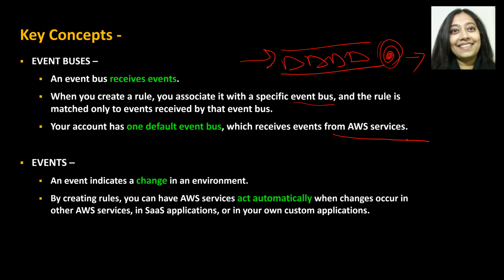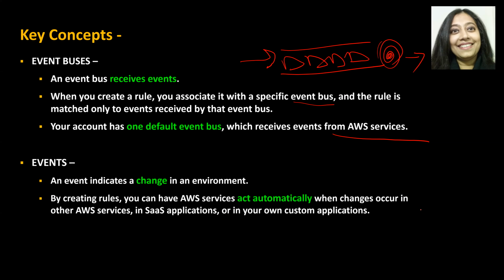Now, what are events? An event indicates a change in an environment, as I gave you a bunch of examples earlier. By creating rules, you can have AWS services act automatically when the changes occur. So if a file is uploaded and I want a Lambda function to be triggered, or if my server goes down, I want a Lambda function to be triggered, and I want that function to do something.